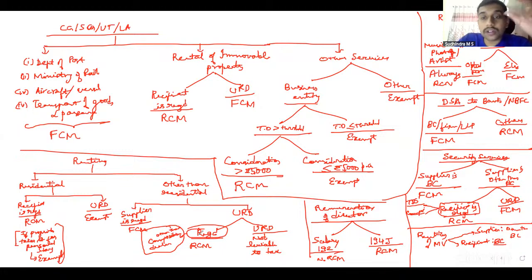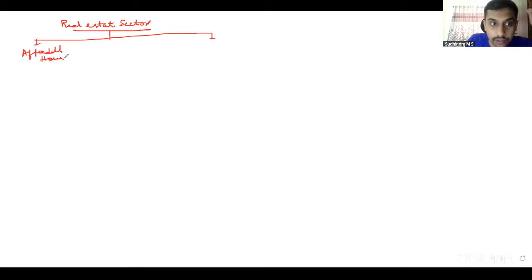With that, we discussed classification under charge provisions, that is HSN and SAC, so goods and services. Why is it important? Because it determines the rate of tax. Then with regard to the concessional rate of tax in relation to the real estate sector, that is where we have the 9.4 discussion. We can divide the real estate sector discussion into two parts. First one is affordable housing, second part is other than affordable housing.